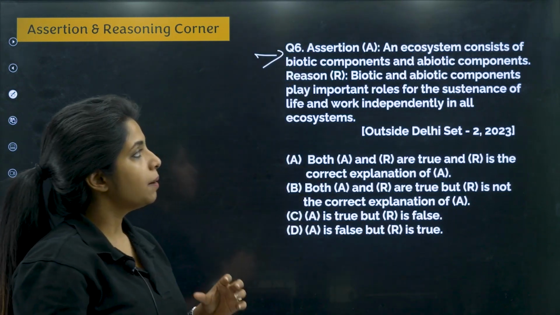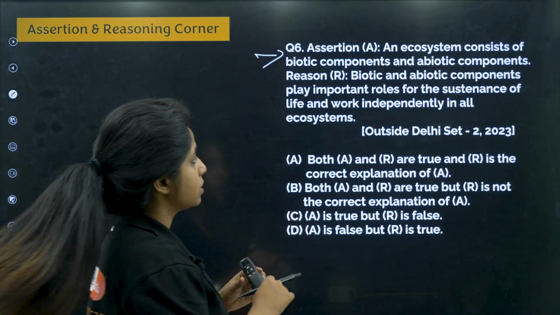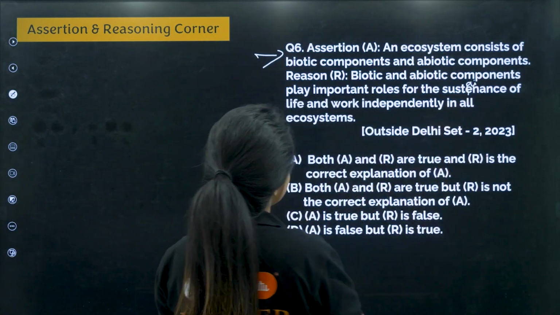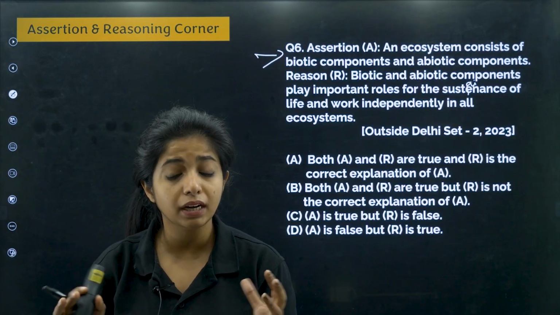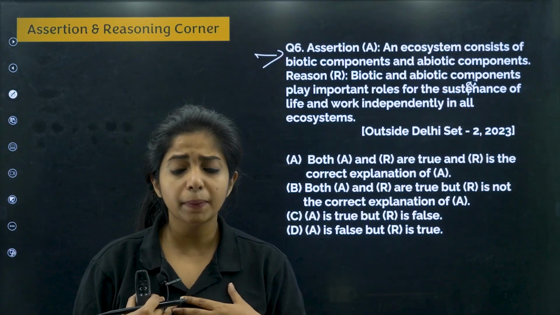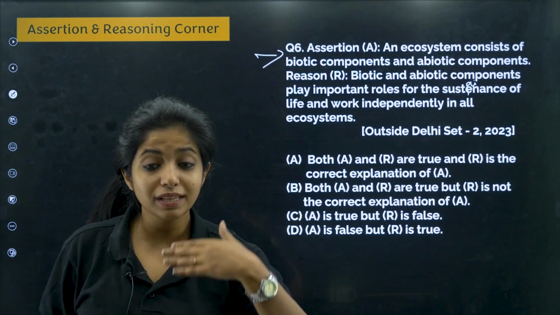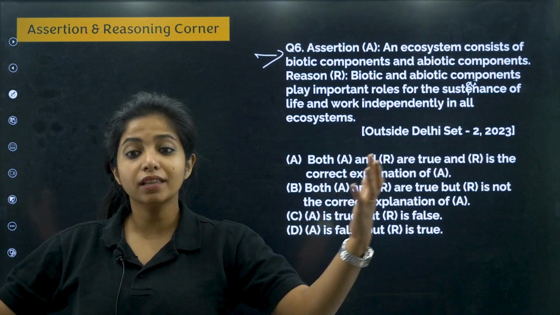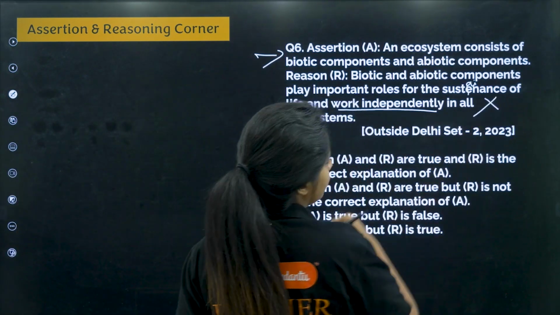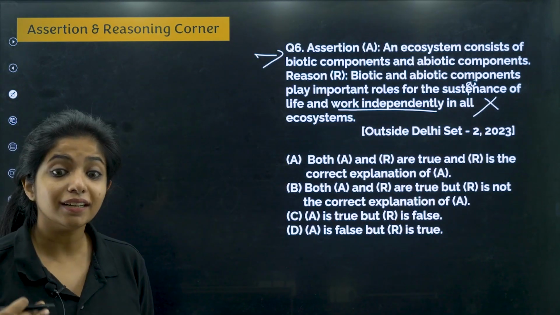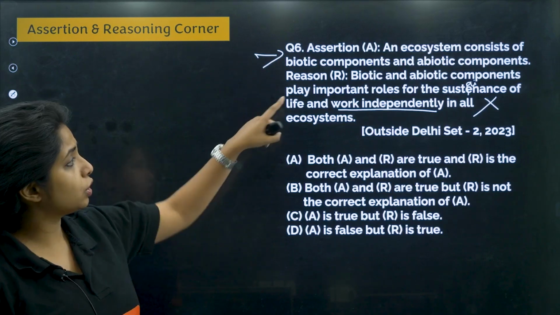Now talking about the reason: biotic and abiotic components play an important role for the sustenance of life and work independently in all ecosystems. Independently as in they are not dependent, they are independent. Do you think we are independent of the water that is there? No. Because we drink water, we need food, and everything is basically non-living things only. So can we say it is independent? No. We are interdependent on each other. Abiotic and biotic components are interdependent on each other. So this is a wrong statement.